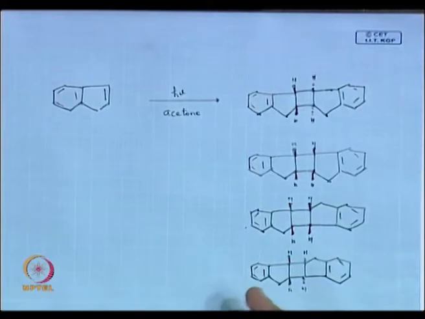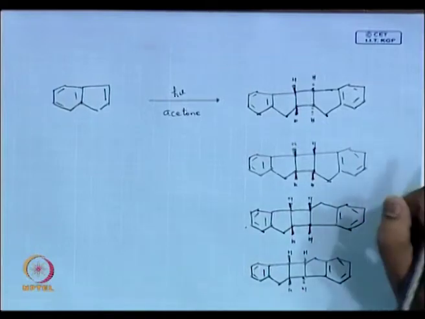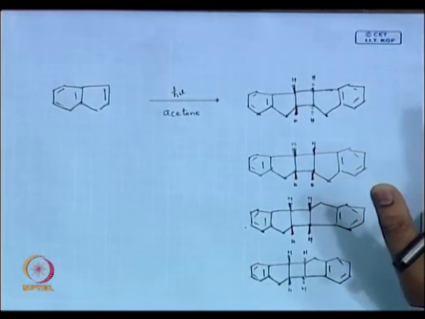So, I can think of these 4 possible products which can be formed. When it is without sensitizer, it is more like a concerted type, so you are thinking about only one product. But when it is with sensitizer, then it is radical chemistry, so you have to write all the products.